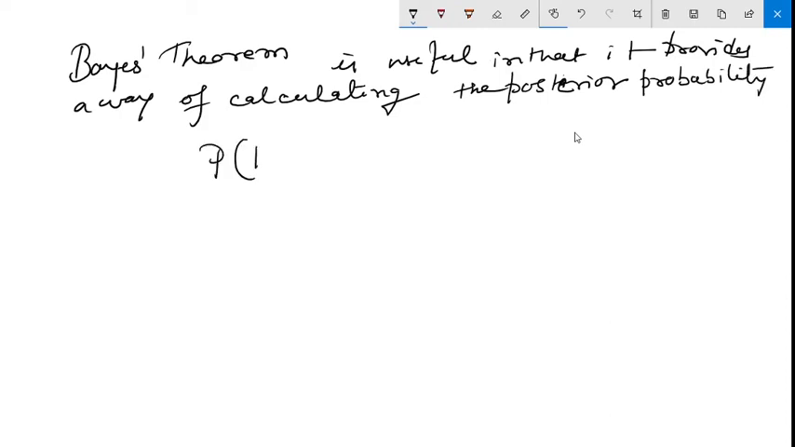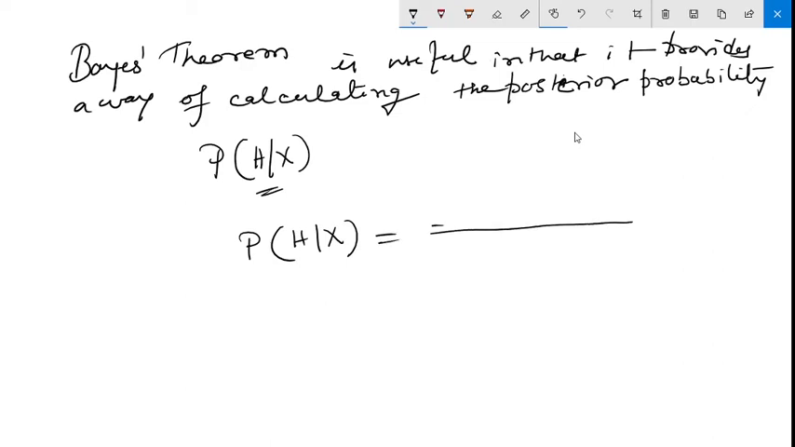P H X, this we have to calculate. Now finally Bayes theorem will be looking like this. What is the probability of this hypothesis given the tuple X? It will be expressed as, this is the final Bayes theorem formula, P X given H into P H divided by P X. So this is the final formula that has been incorporated in Bayes classifier.